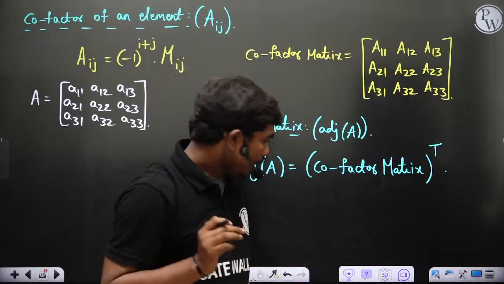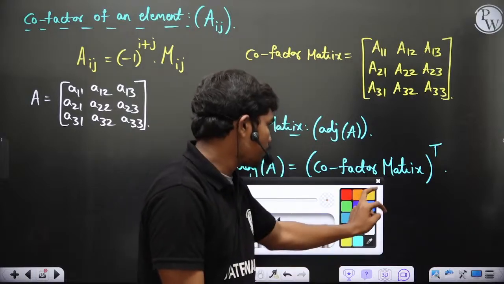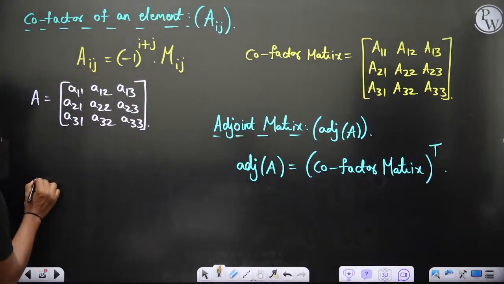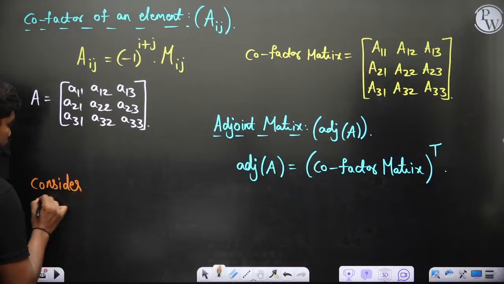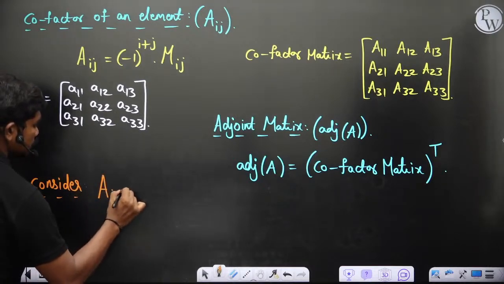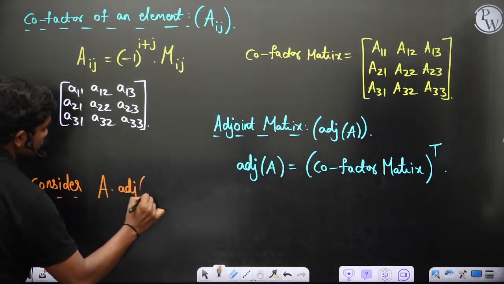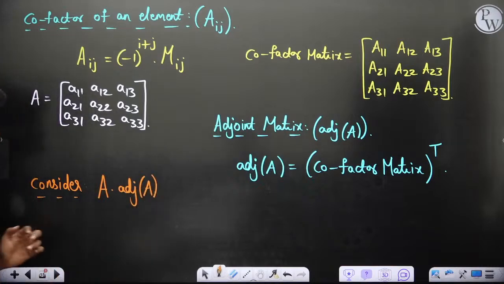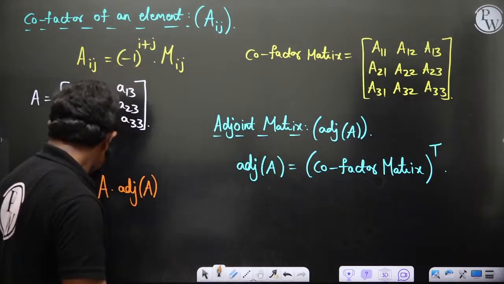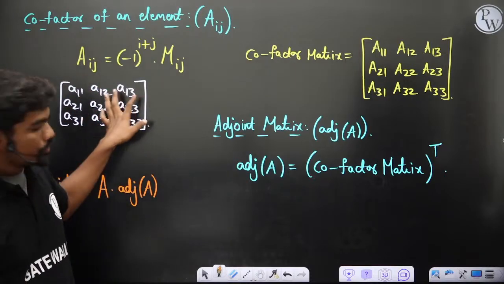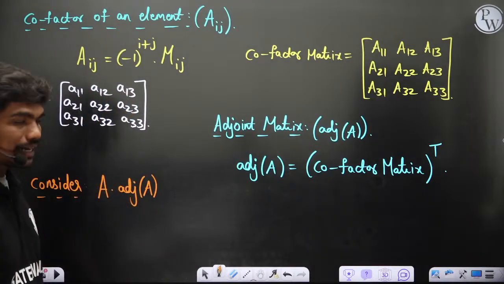Now I want you to consider one thing. Consider A times adjoint A. Let's say this is one matrix what you have obtained by doing certain calculations, and this is the initial matrix capital A. Now if you multiply these two matrices, let's see what happens. This is an interesting story.